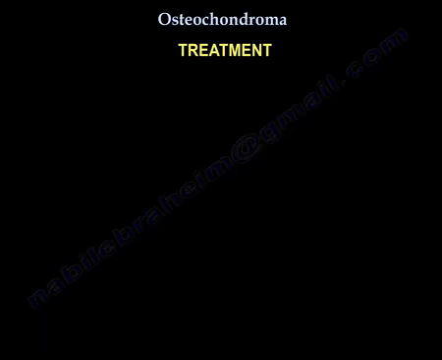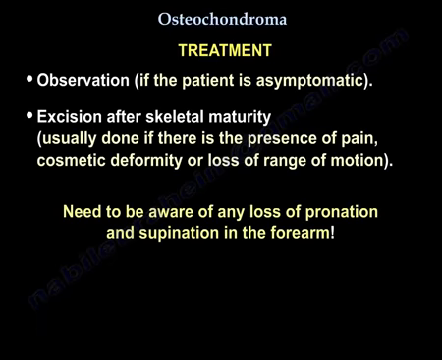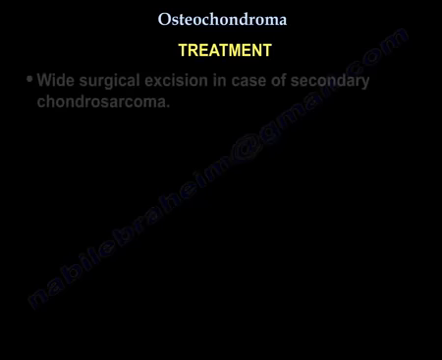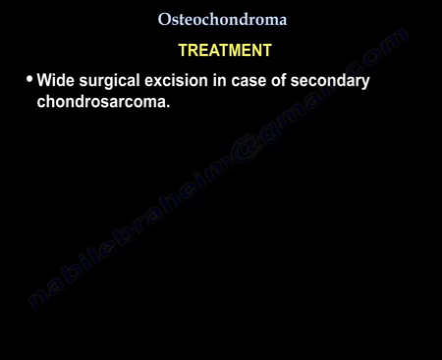Treatment. Treatment is observation if the patient is asymptomatic. If there is pain, or cosmetic deformity, or decrease or loss of range of motion, a simple excision is usually done after skeletal maturity. You need to be aware of loss of pronation and supination in the forearm in these cases, and simple excision of the osteochondroma is usually the answer. The last indication is wide surgical excision in case of secondary chondrosarcoma.